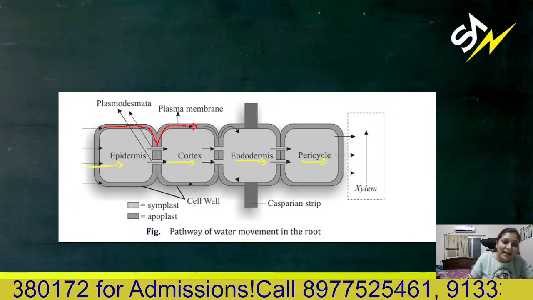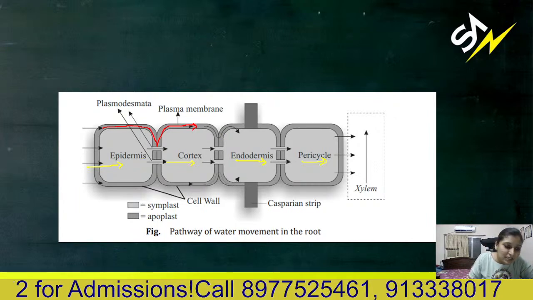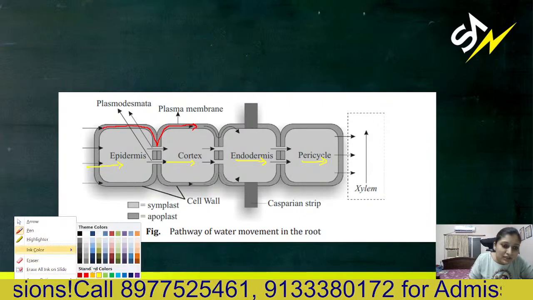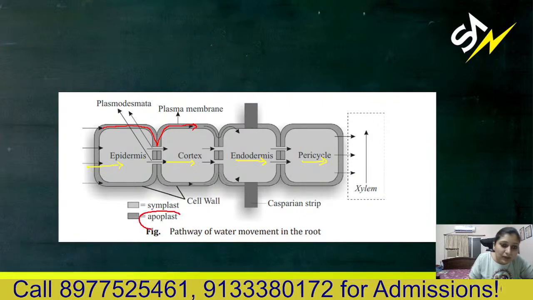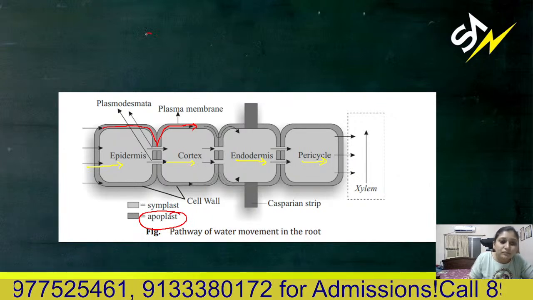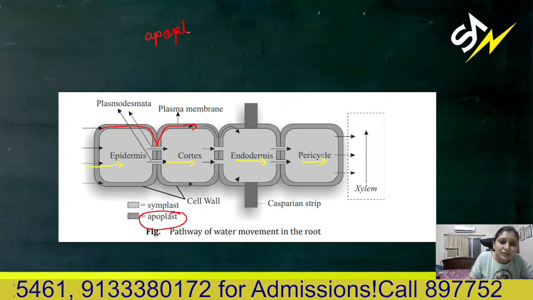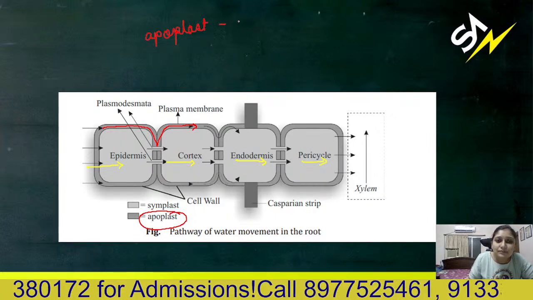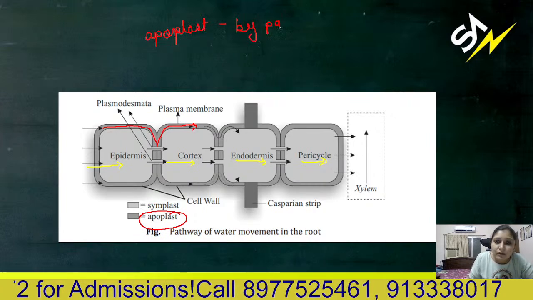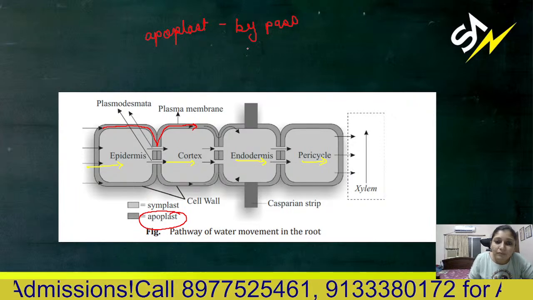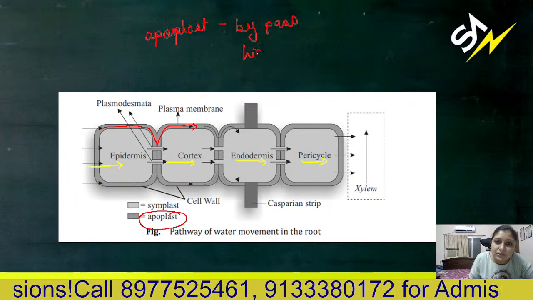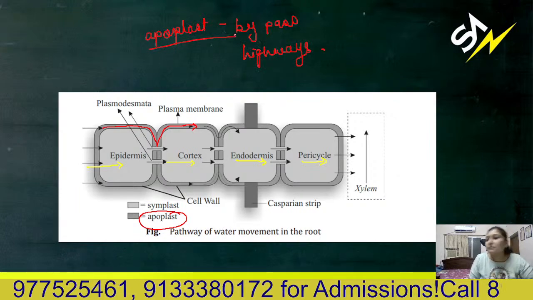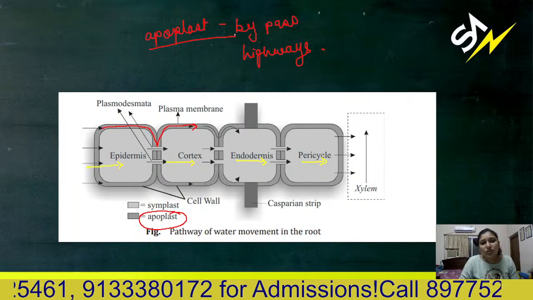So simply, highways give you the apoplast type of transport. Highways means apoplast. Remember, this is a trick to remember apoplast. Apoplast means you are taking highways or a bypass route.